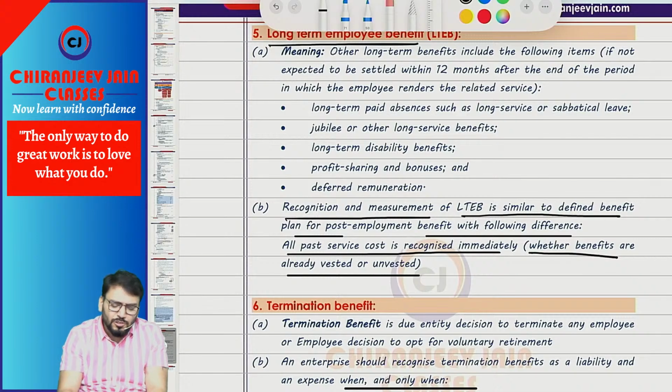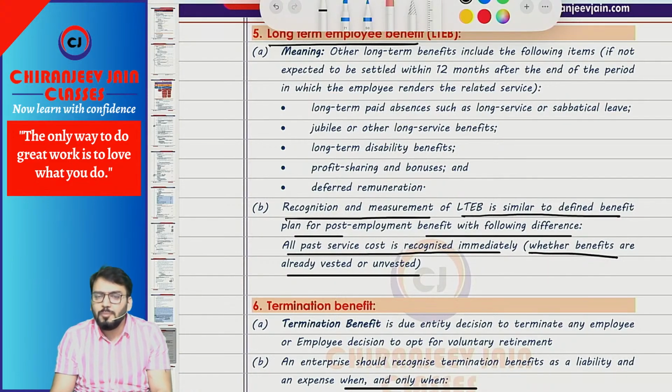However, they will not ask any question from long-term employment benefit. If the question is silent, always give the answer based on post-employment benefit. Don't give the answer based on long-term employment benefit.